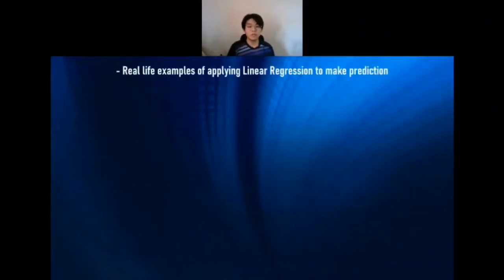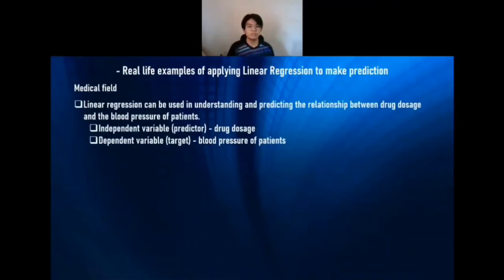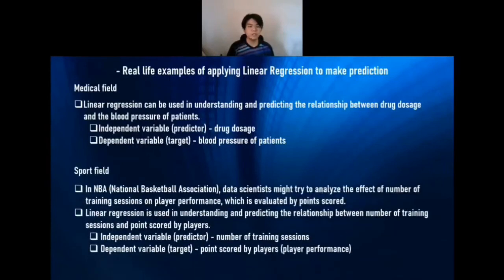Let's have some real-life examples of applying linear regression to make predictions. First, in the medical field. Linear regression can be used in understanding and predicting the relationship between drug dosage and the blood pressure of a patient. The predictor, which is the independent variable, will be the drug dosage, while the target, which is the dependent variable, will be the blood pressure of a patient.